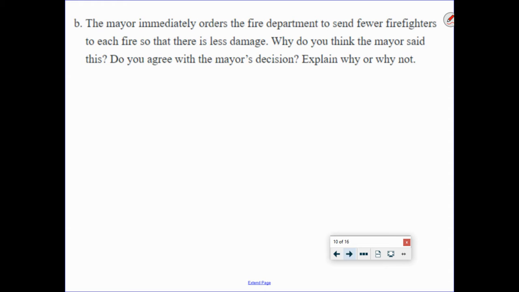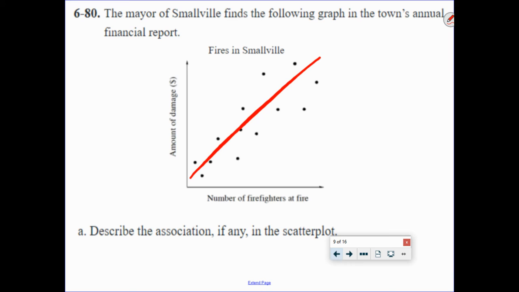The mayor immediately orders the fire department to send fewer firefighters to each fire so that there is less damage. Why do you think the mayor would say this? Do you agree with the mayor's decision? Explain why or why not. So look at it. The mayor said, hey, we're going to send, the bigger the fire, the less firefighters we're going to send. All right? So what do you think?